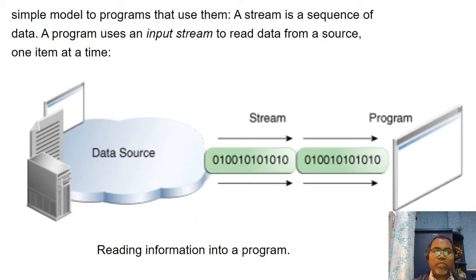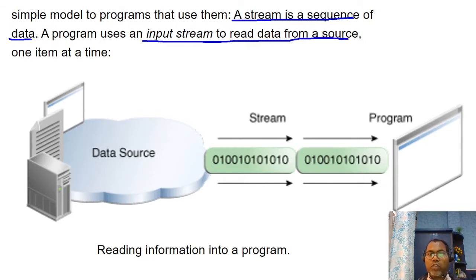Briefly, how does it actually happen? A stream is a sequence of data. Our program uses an input stream to read data from a source. Here is my data source. Maybe you are reading from a file, some program, device, or some hardware.